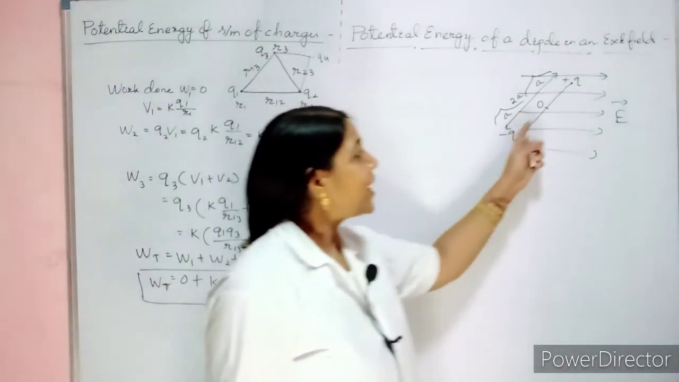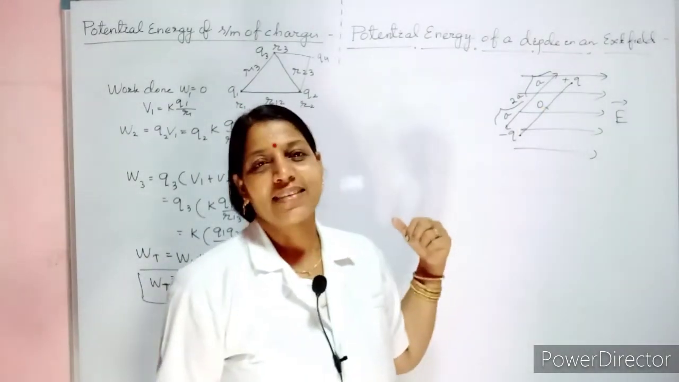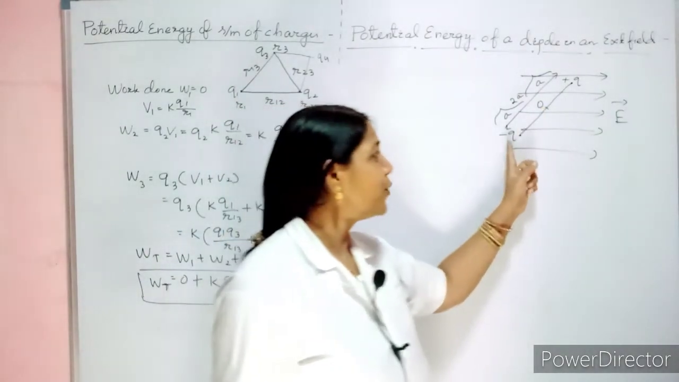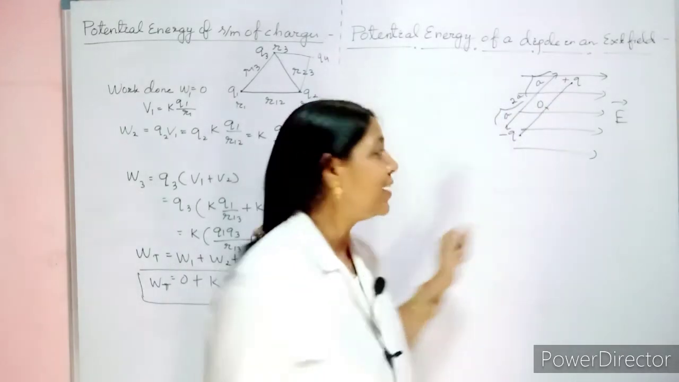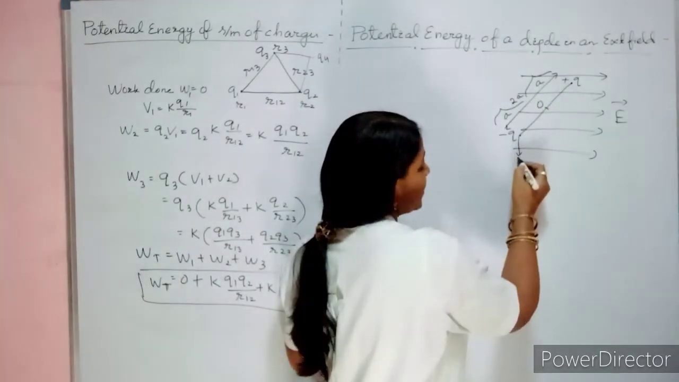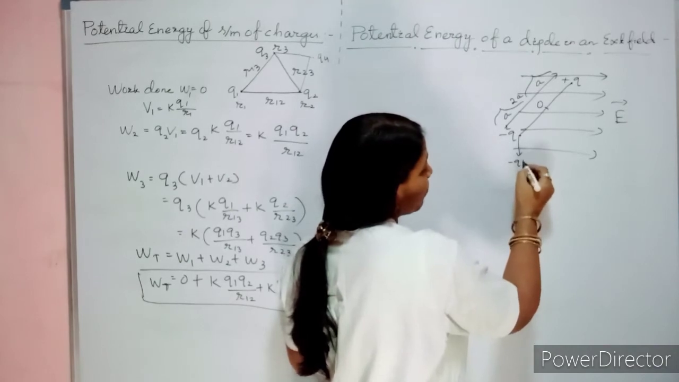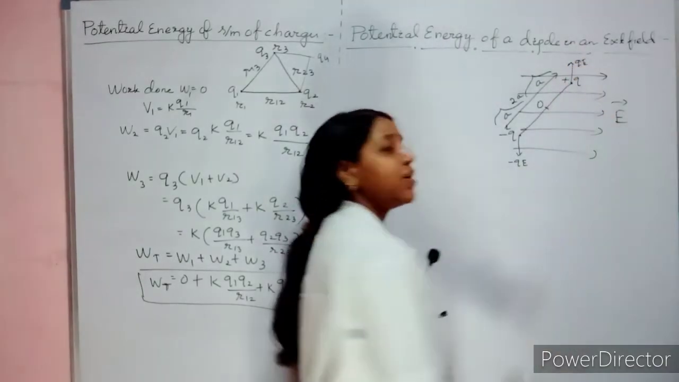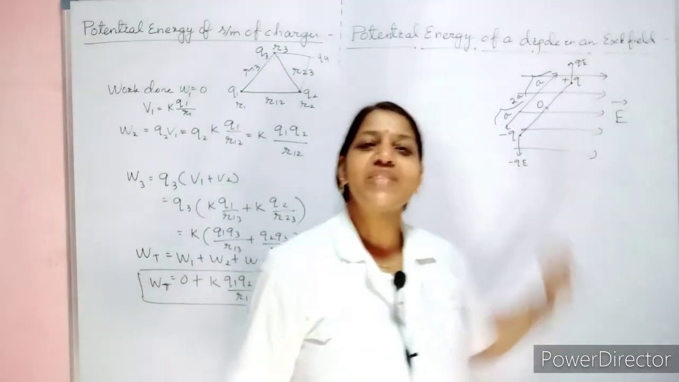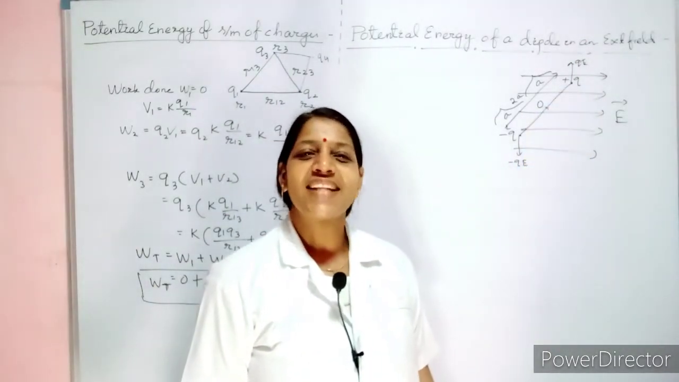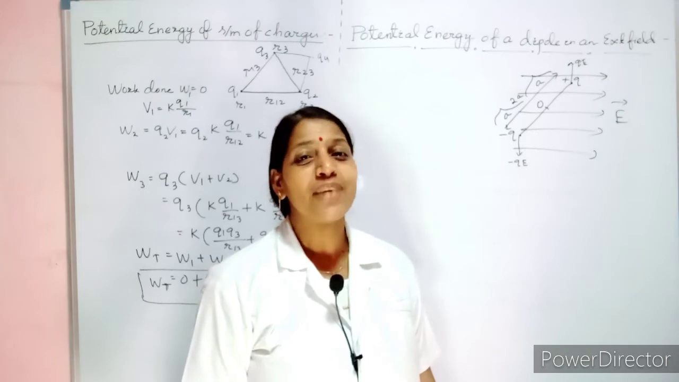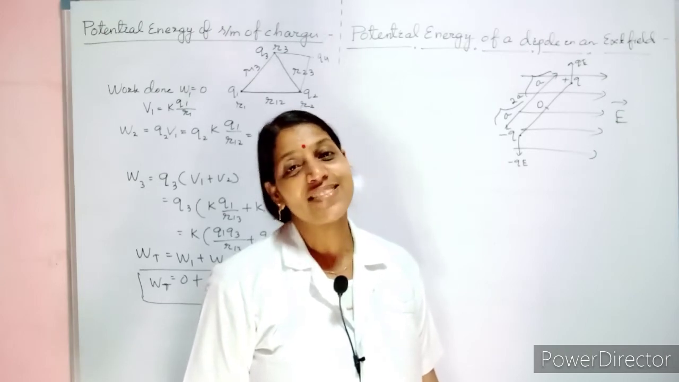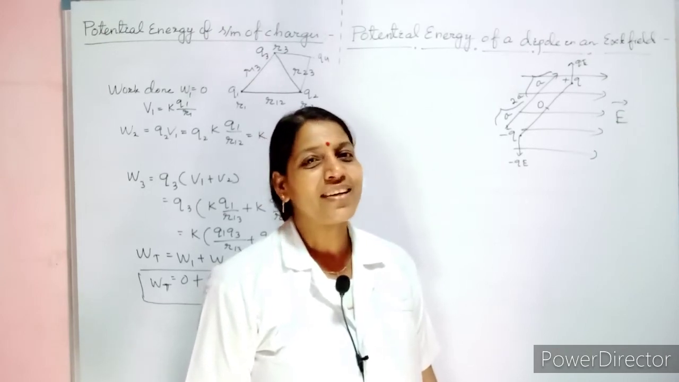Clear? Now you are keeping this dipole in an electric field. Already you know, if you keep a dipole in an electric field, the force experienced is F equal to QE minus QE. Here it is QE. What are you finding? Equal and opposite forces. So they cancel each other. So what is the net effect of force? Net effect is 0. But what about the torque?